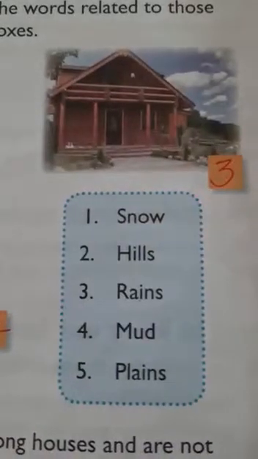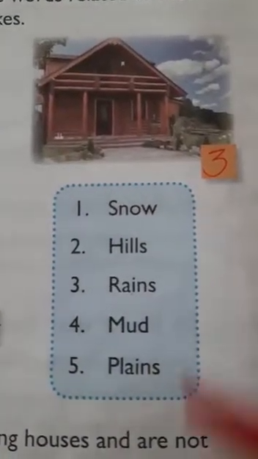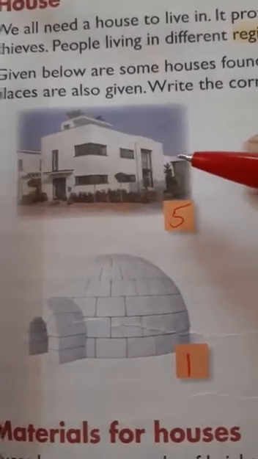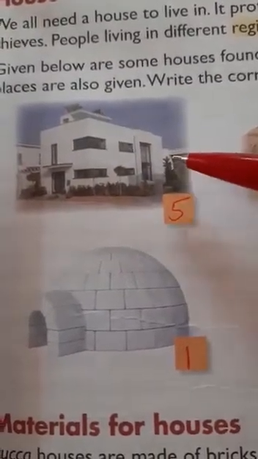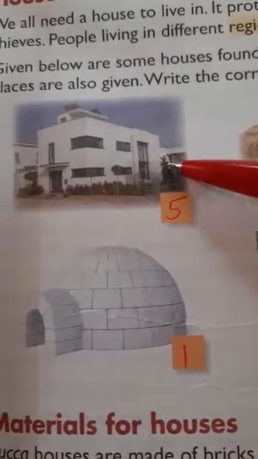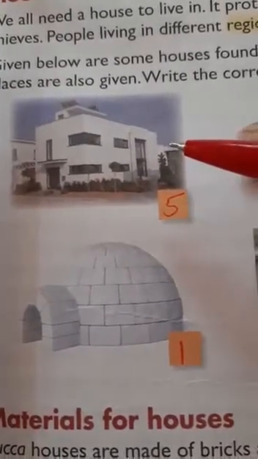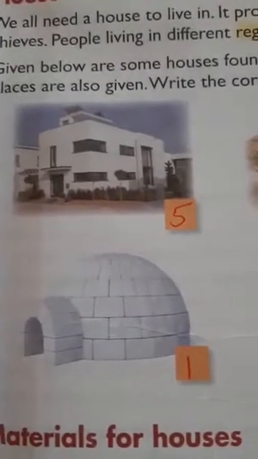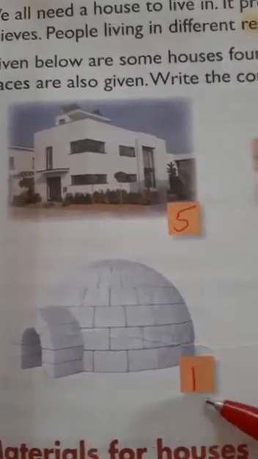Okay. So here one list is given with these names: snow, hills, rains, mud and plains. So we have to match these with the given pictures of different houses. Here you can see a pakka house. These types of houses are built in the plains. In the plains areas where the land is flat and plain, it is possible to make these types of pakka houses.